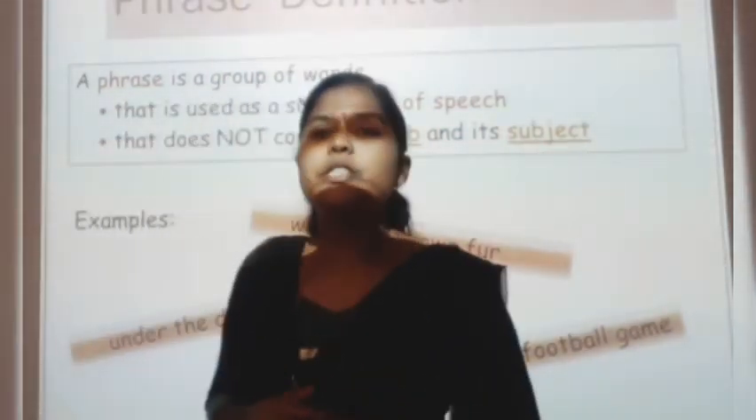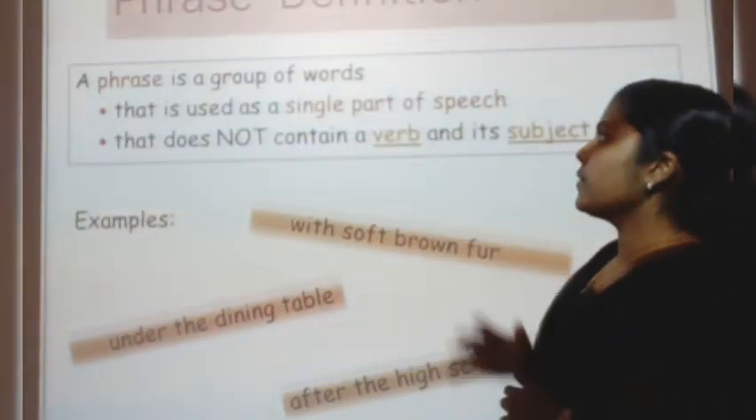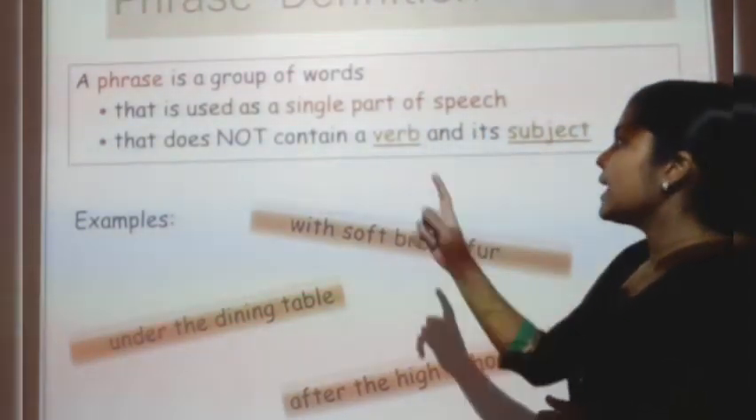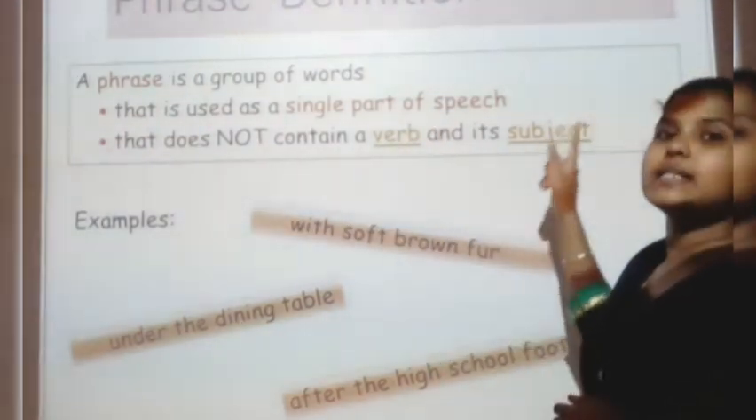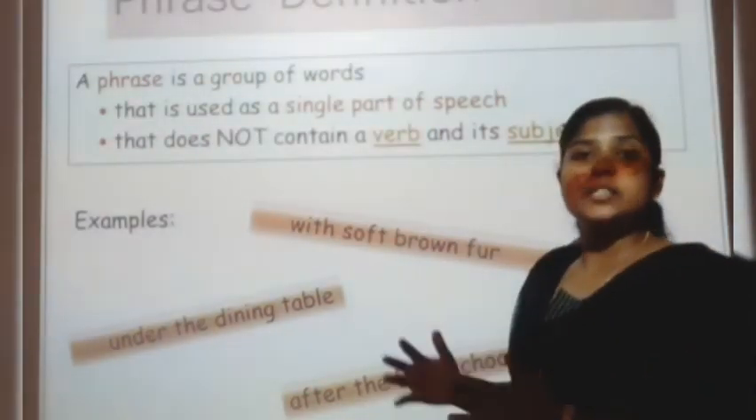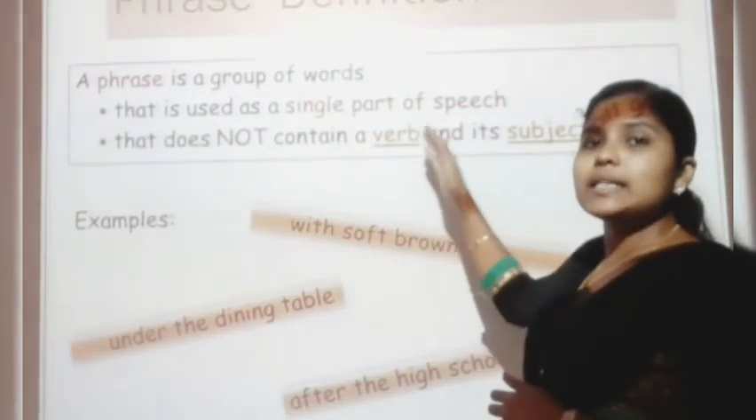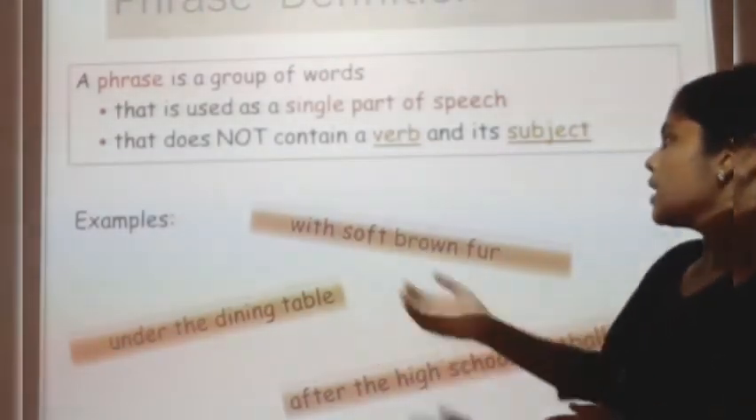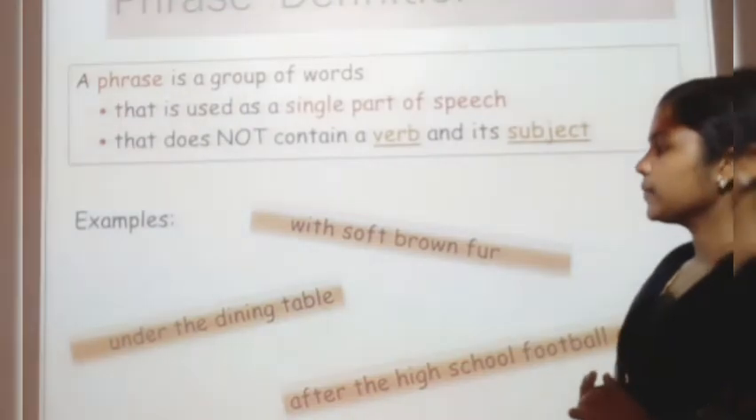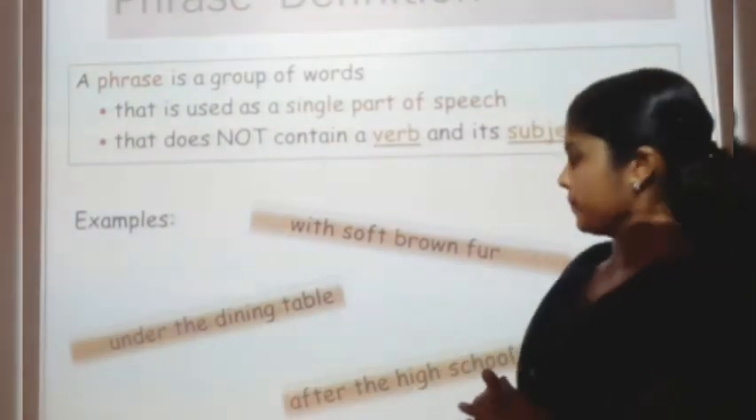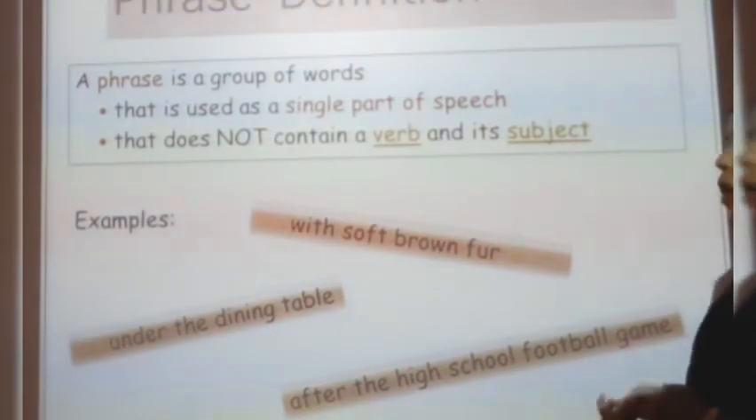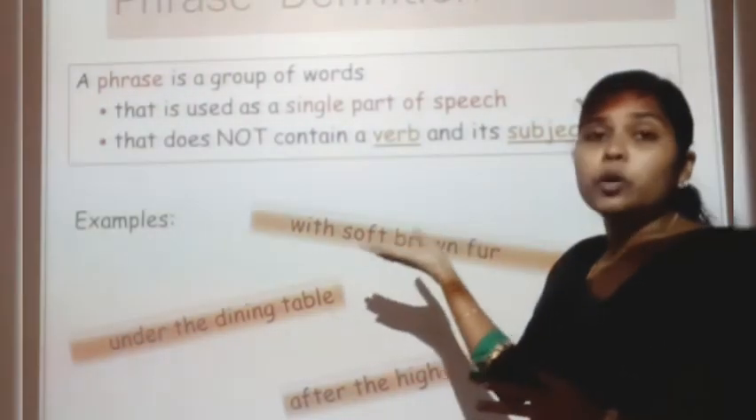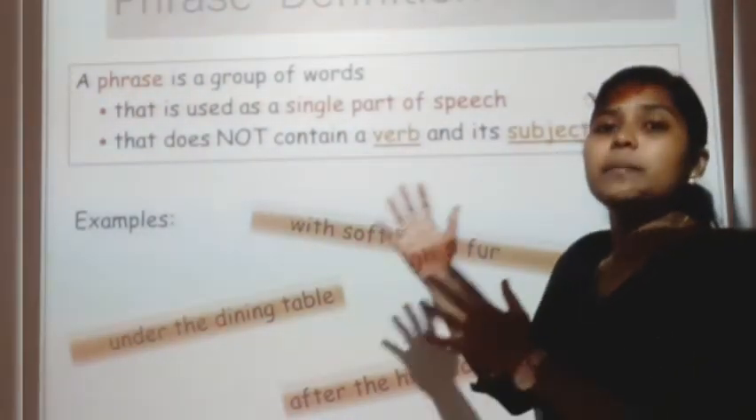So what is the definition of phrase here? A phrase is a group of words that is used as a single part of speech that does not contain a verb and its subject. So a phrase does not contain a verb and its subject. Can you understand? Here we have a few examples. Soft brown fur, under the dining table, after the high school football game. So these are phrases. These are groups of words which don't have a complete sense.